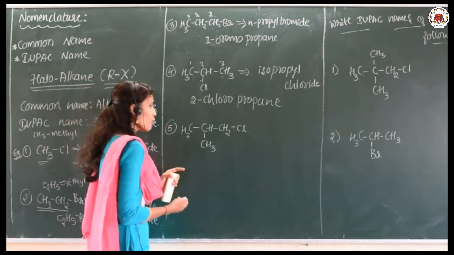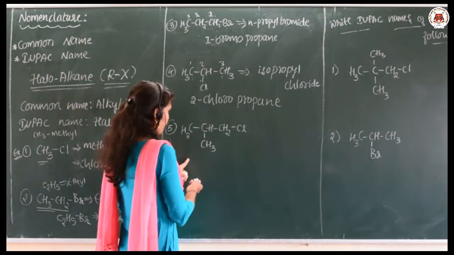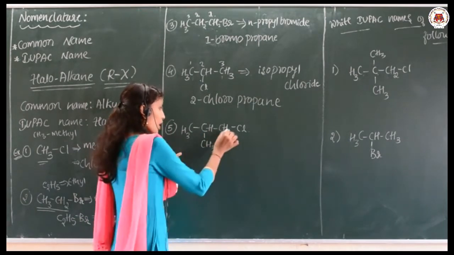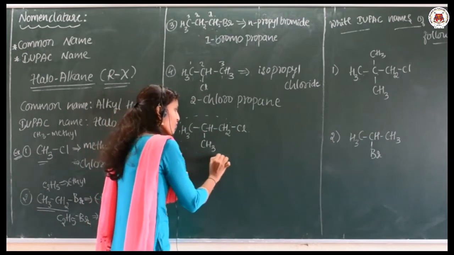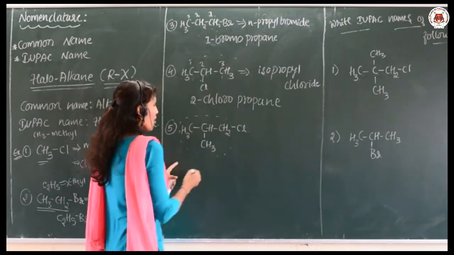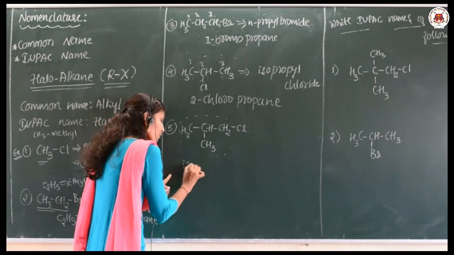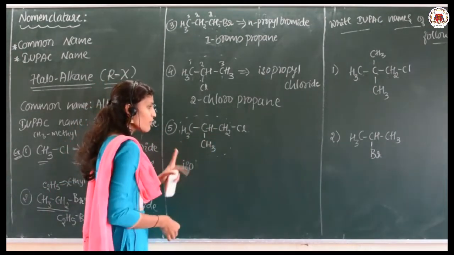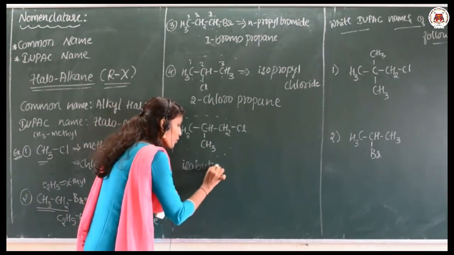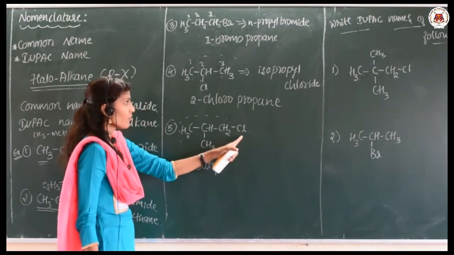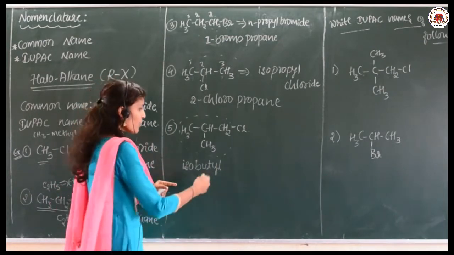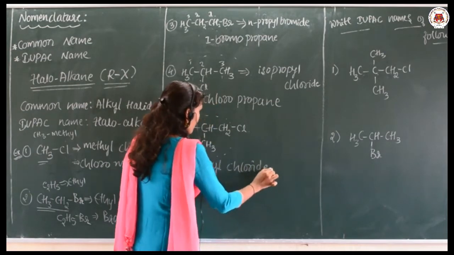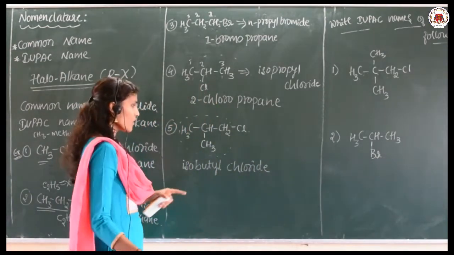Okay, let me tell you one more here. So 1, 2, 3, 4 carbons are there, and it is branching. Such groups are called iso. Branching is there, iso. How many carbons are there totally? 4. Isobutyl. What is there? Halogen is Cl. Isobutyl chloride. Isobutyl chloride is the common name.